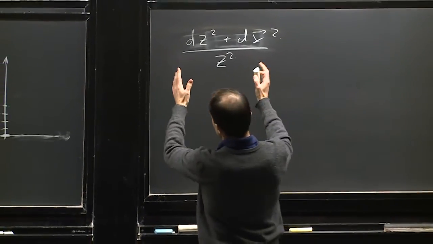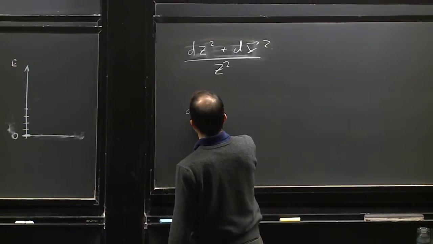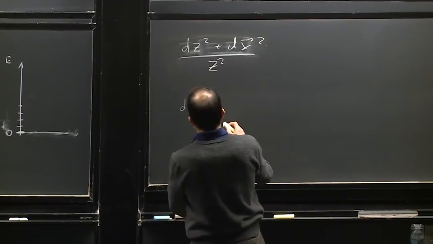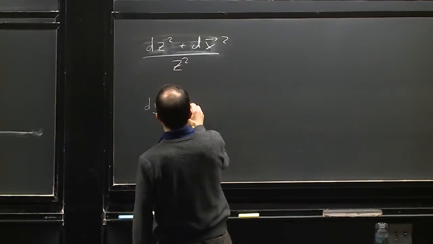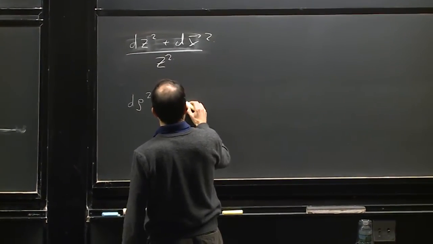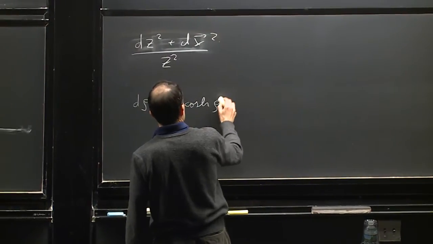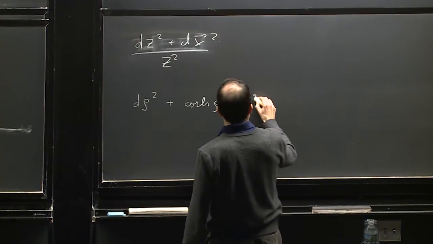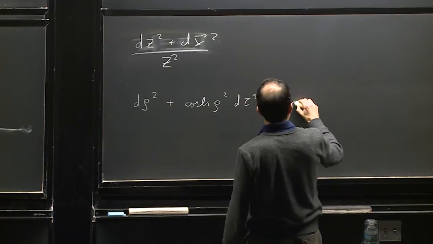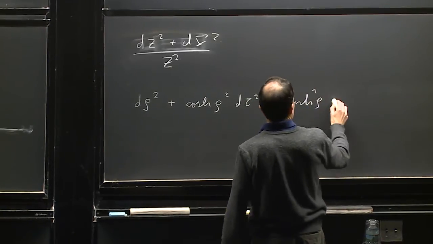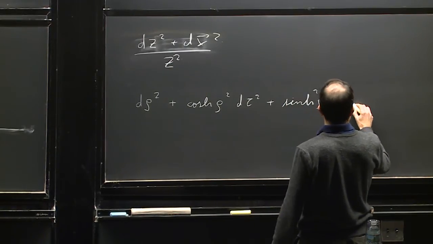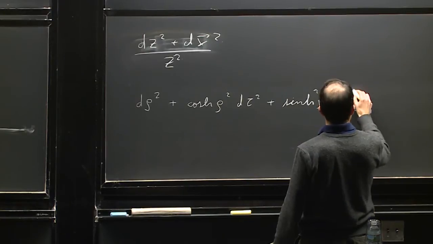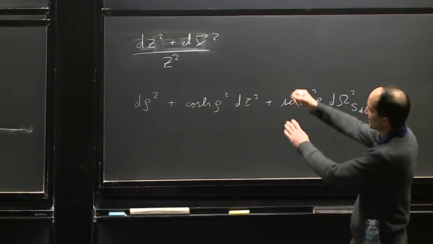So we can either choose these coordinates or choose some other coordinates where the metric looks like this: cosh squared rho d tau squared plus sinh squared rho d omega_{d-1} squared. Okay. So this is just some coordinate transformation.